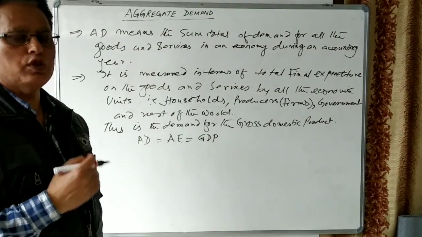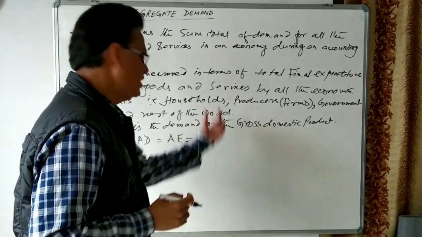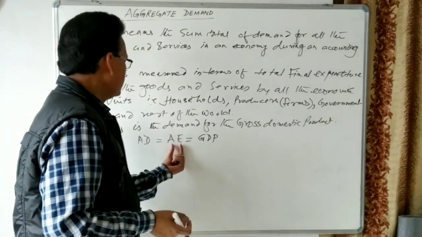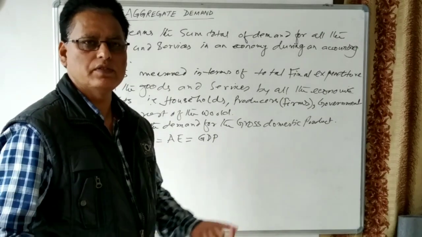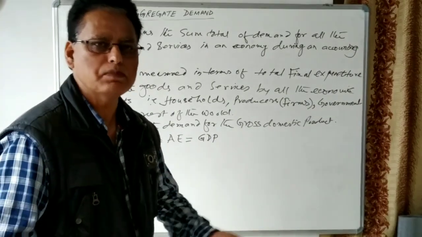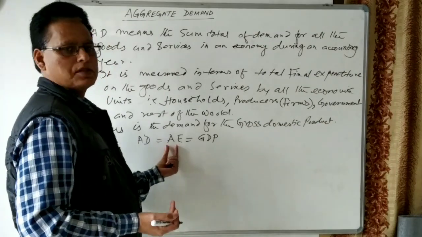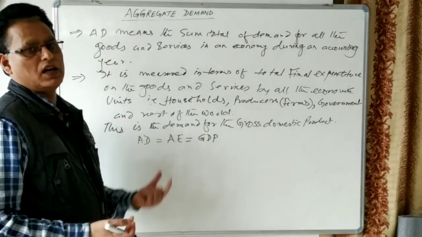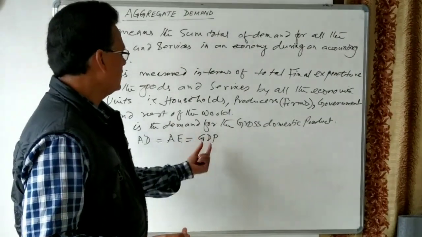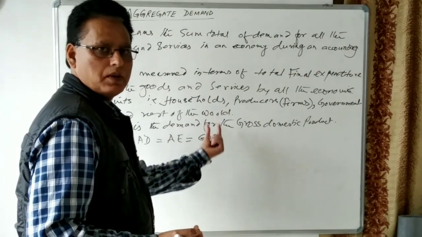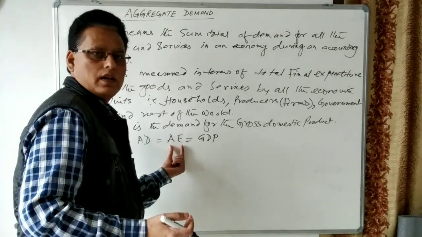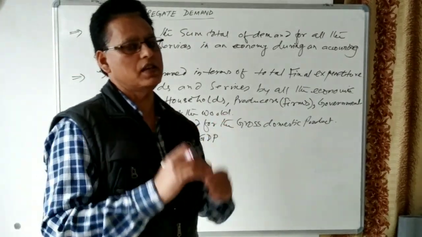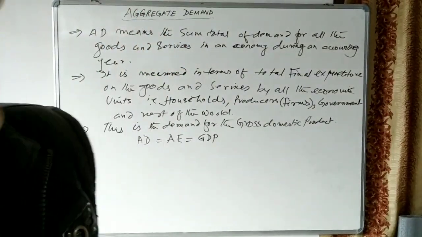Let us see what will happen in the economy if GDP increases, the national income increases, the level of income in the economy increases. Then certainly the people's purchasing capacity will increase, then aggregate expenditure will also increase. When aggregate expenditure increases, aggregate demand will also increase. So if GDP increases, the level of income increases, aggregate expenditure increases, and aggregate demand also increases.